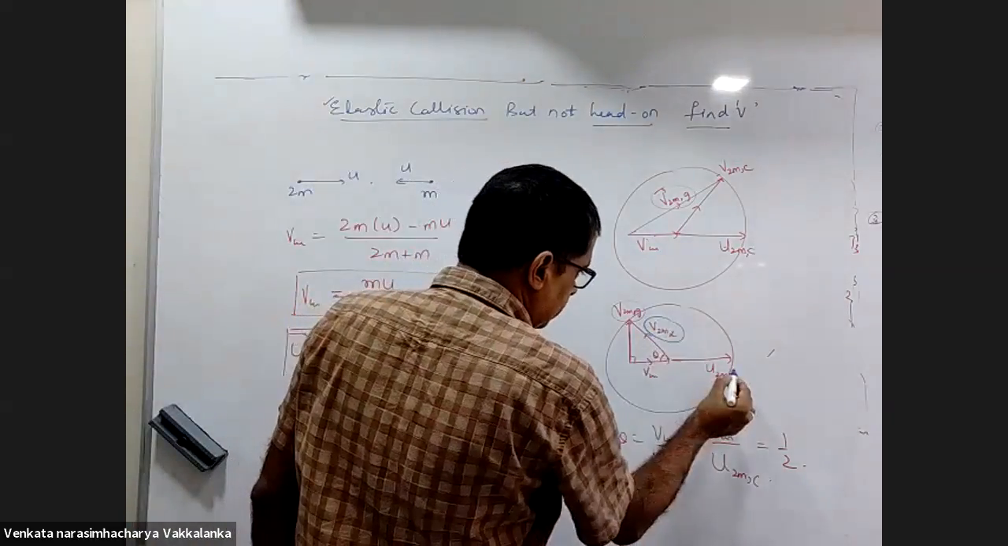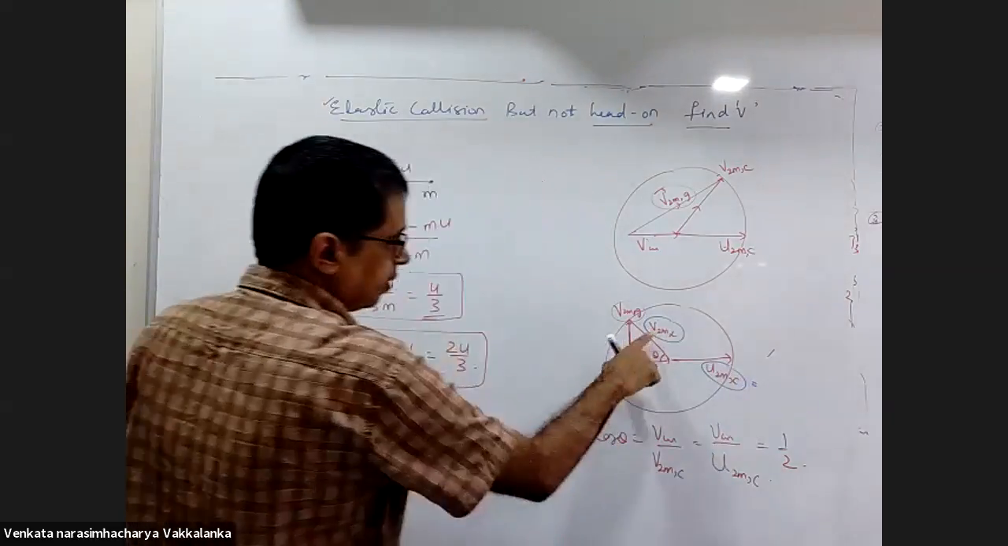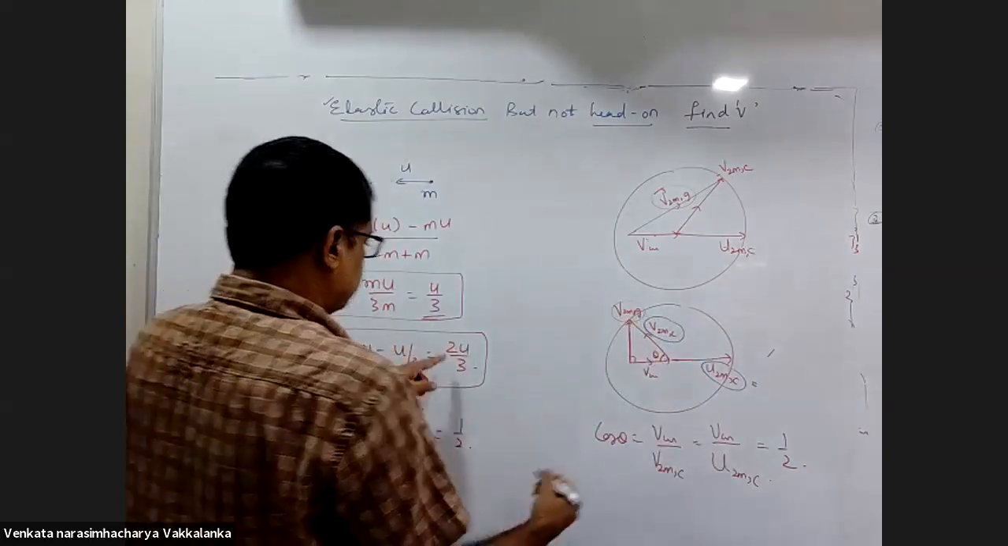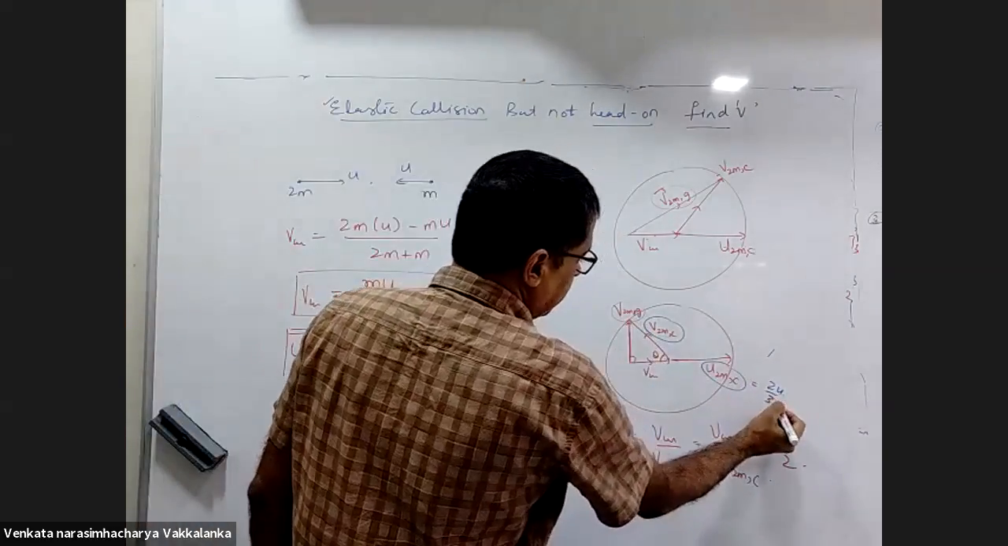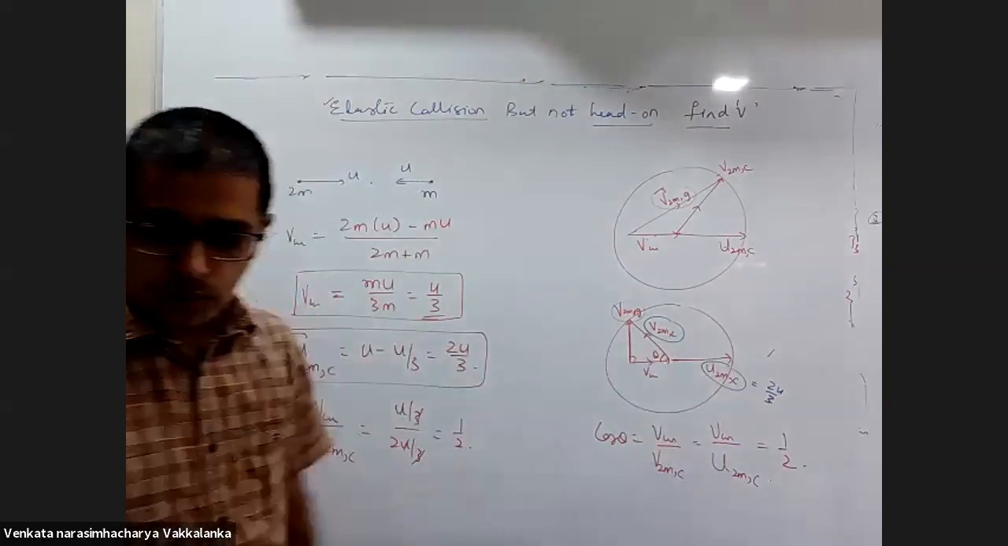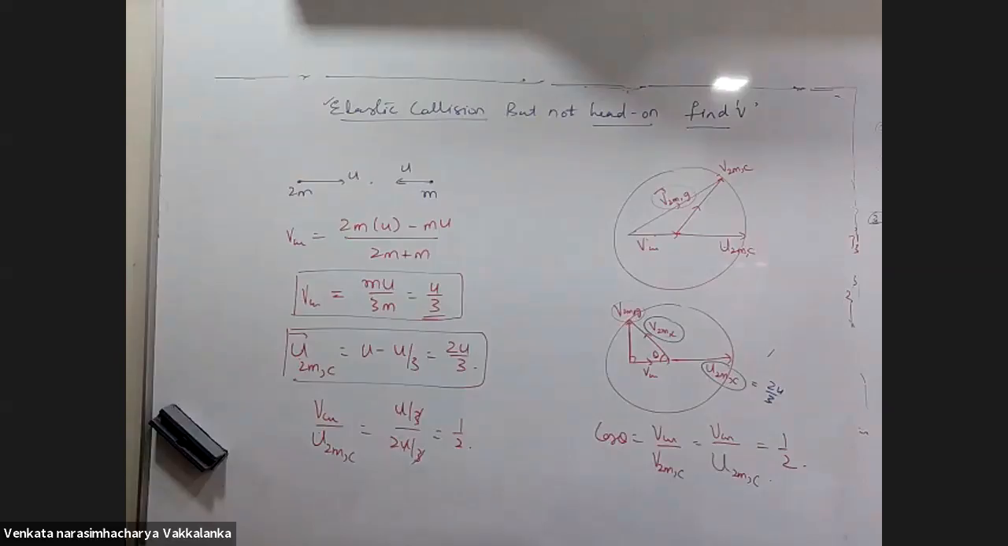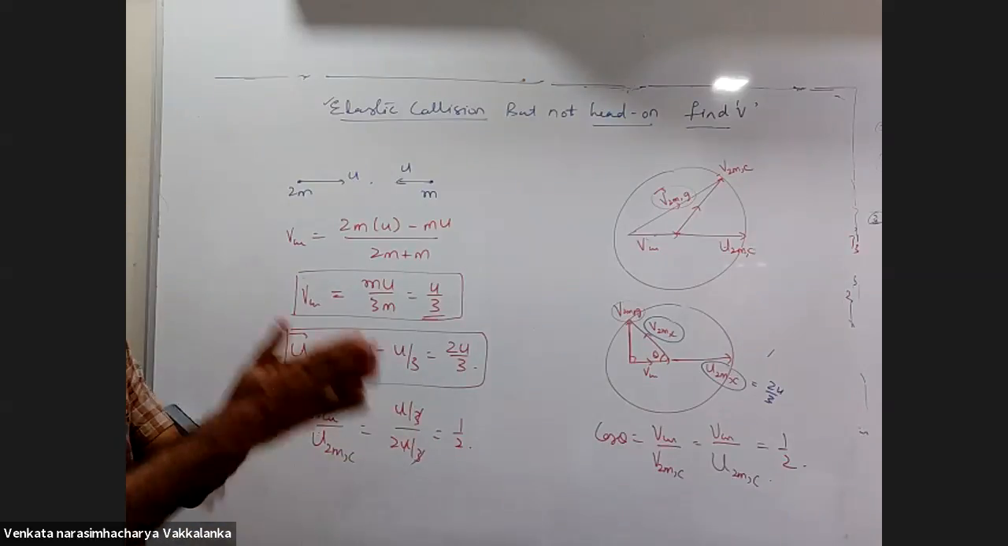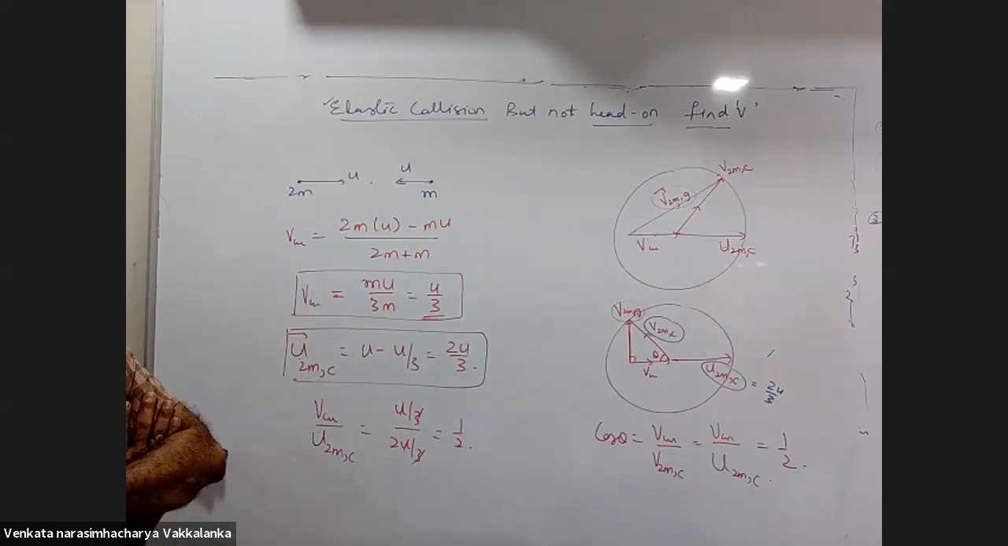This value and this value will be the same. Hence, they are radii of the same circle. This is 2u by 3. This value and this value numerically are the same. Only directions will change. Speed of the particle in the center of mass frame of reference will be the same if it is a perfectly elastic collision.